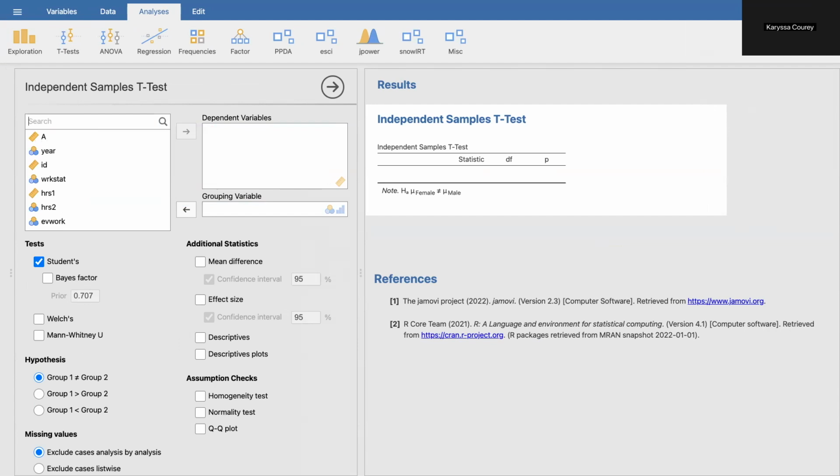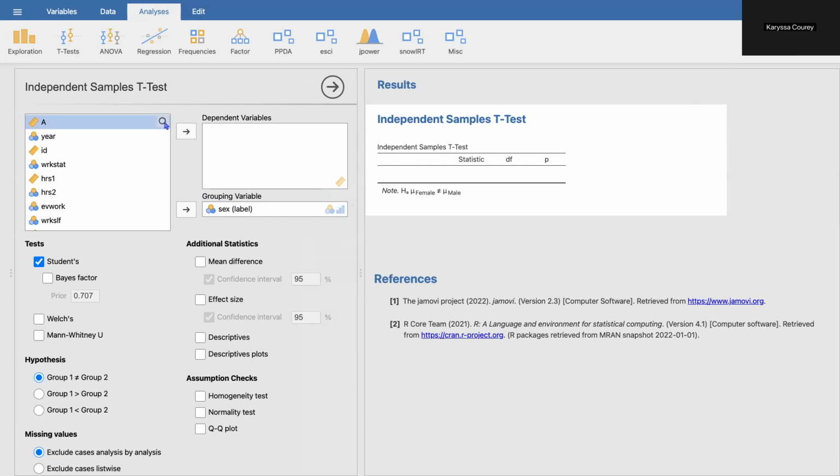Okay, so I have Jamovi open here, and I've already loaded my data set, which is the General Social Survey from 2022. Make sure that you adjust the variables as needed and making sure that missing values are appropriately coded and accounted for. So the first thing I'm going to do is drag and drop our two variables of interest into the correct boxes. I went ahead and relabeled the sex variable to clearly label men versus women to make it easier to interpret the results.